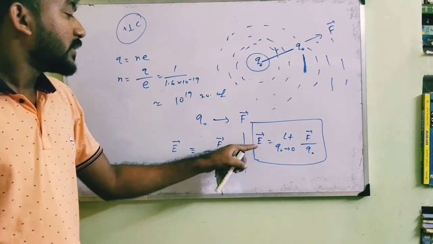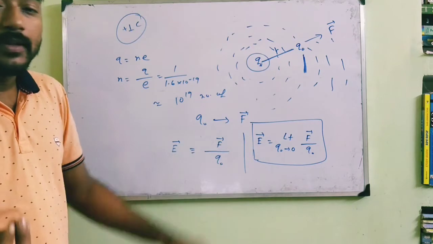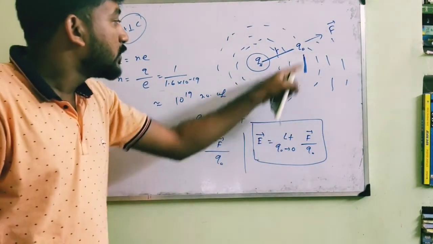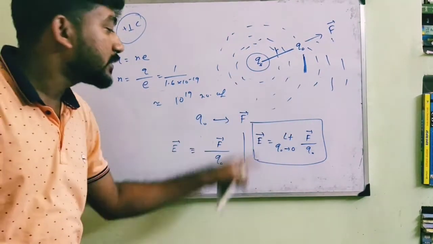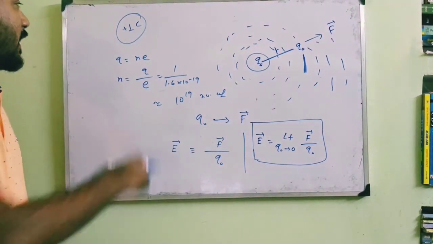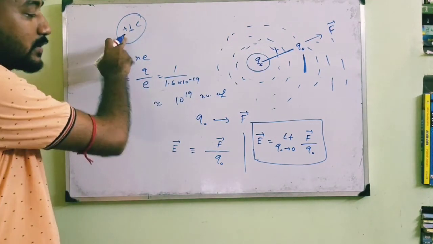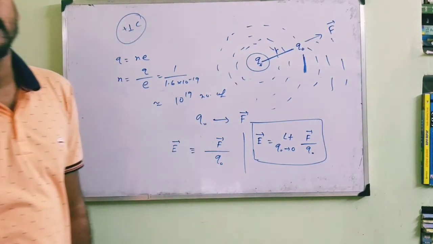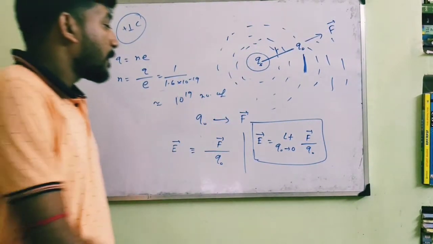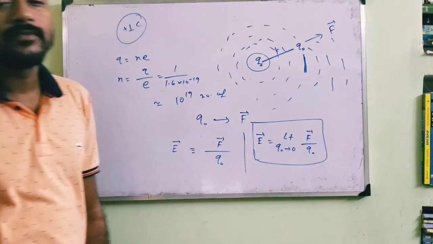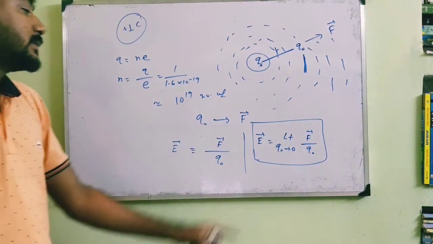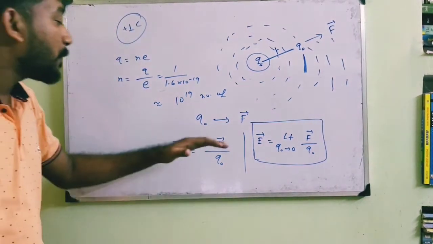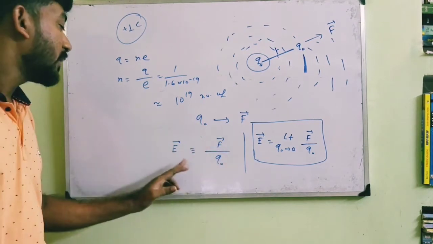If Q0 is very small, then this definition is very correct. As Q0 increases, the definition collapses because Qs will be disturbed. So when we talk about the definition of electric field, we have to keep in mind that this Q0 charge should be small.